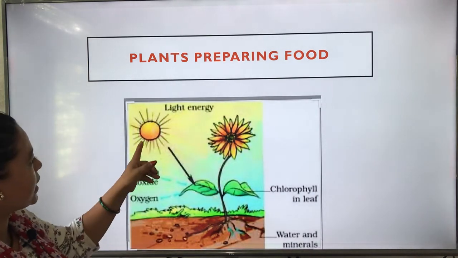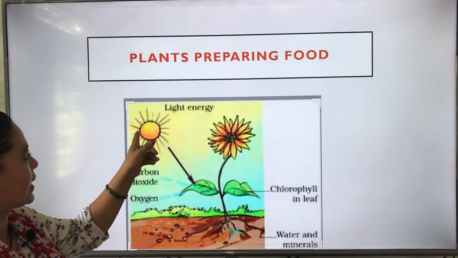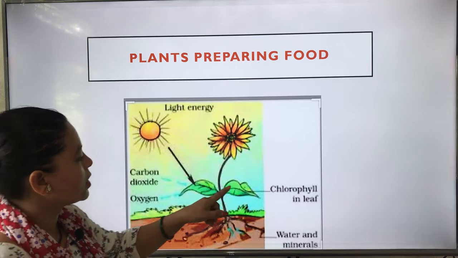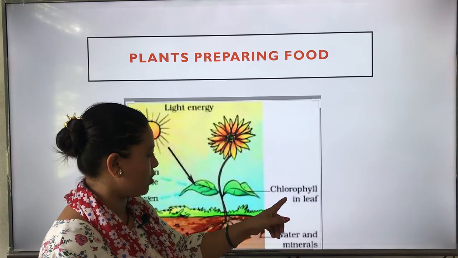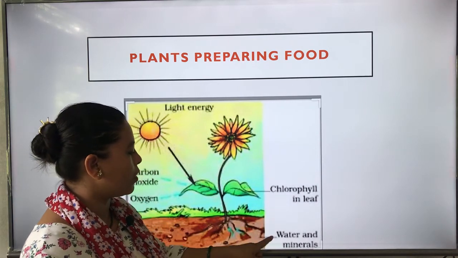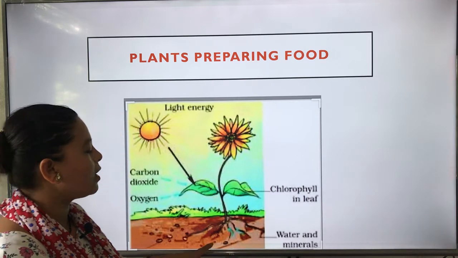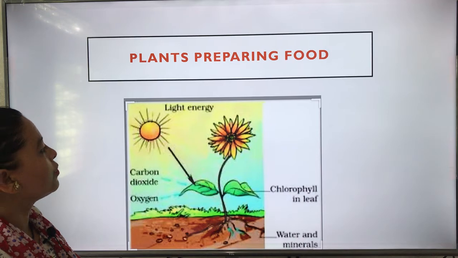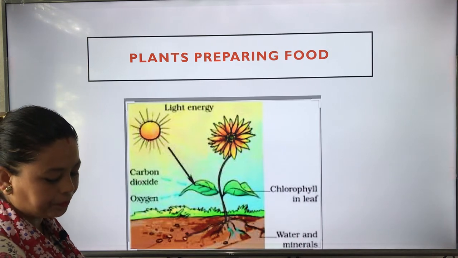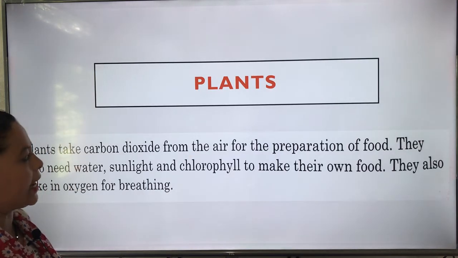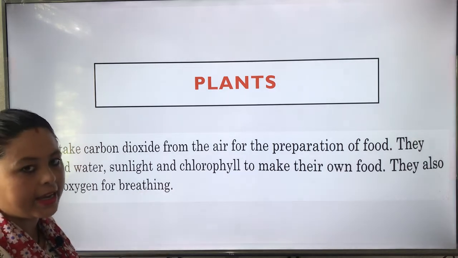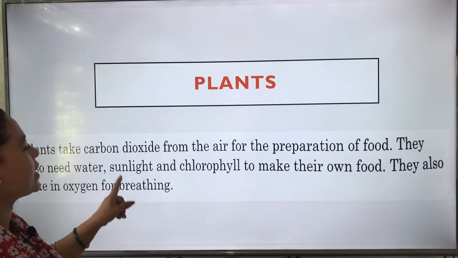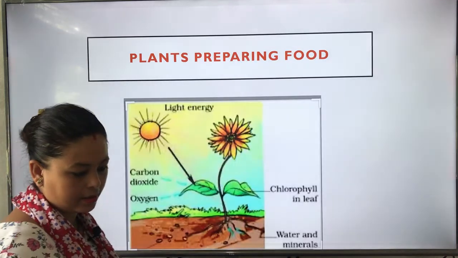The light energy comes from the sun, along with carbon dioxide, and chlorophyll present in the leaf, while water and minerals they get from the root. So it shows that plants take carbon dioxide from the air. Carbon dioxide present in the air is needed by plants.